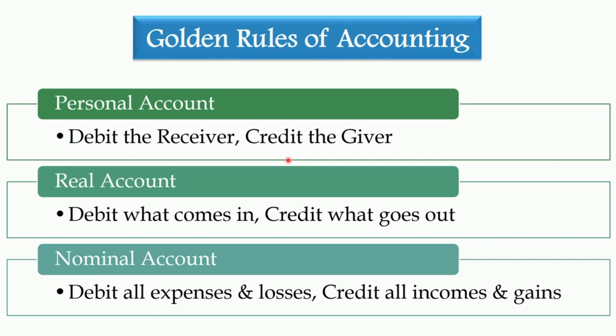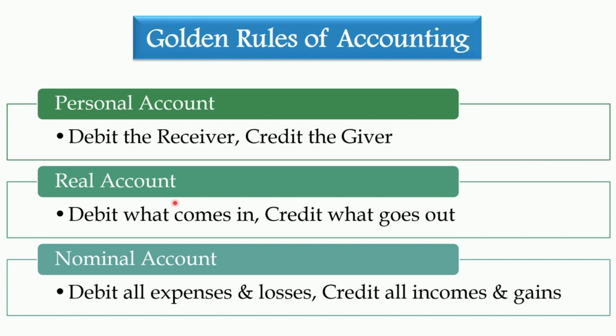Next, in case of real account, you will debit what comes to the business and credit what goes out of the business. Suppose you have purchased a vehicle of rupees 40,000. So you will debit what comes to the business, and here in this case a vehicle comes to the business. So you will debit the vehicle account and credit, that means cash goes out of the business, so you will